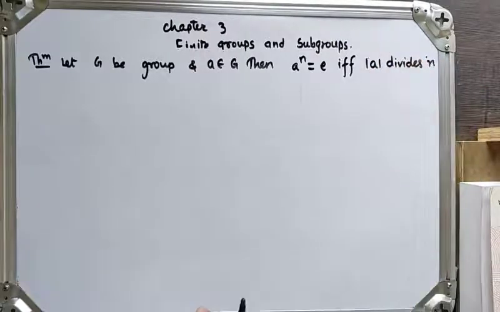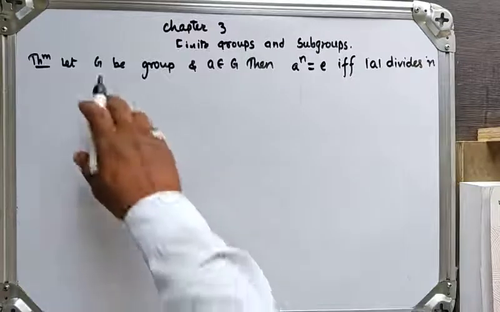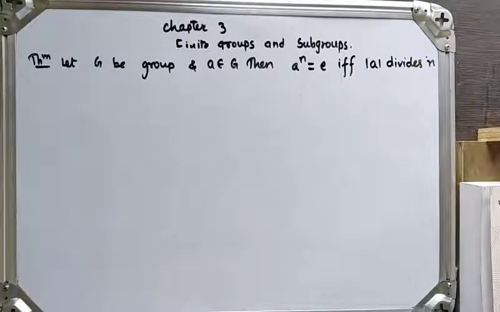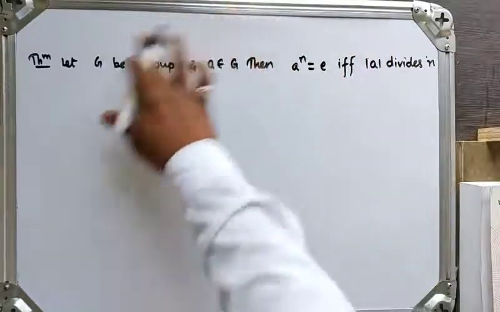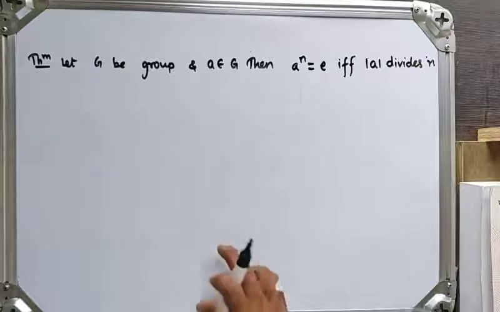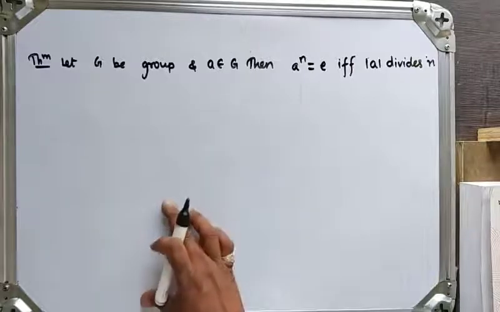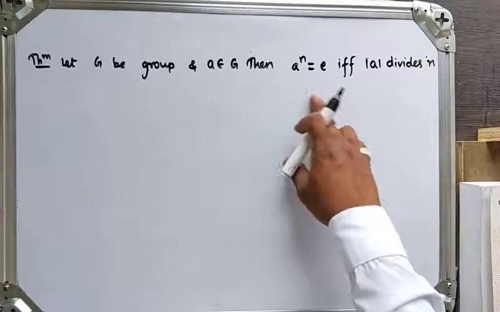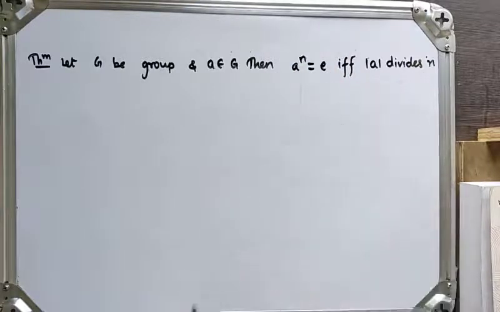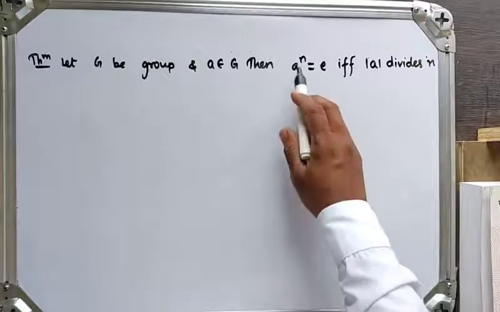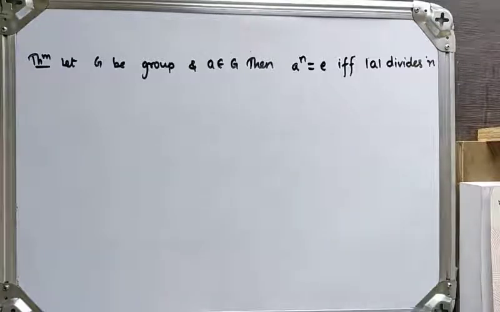So what is given? G is a group. G being a group means G satisfies all four properties. First one is closure, second is associativity, third is existence of identity, and the fourth is existence of inverse. And a is an element of group G such that a raised to n is equal to identity. We have to show that order of a must divide n.